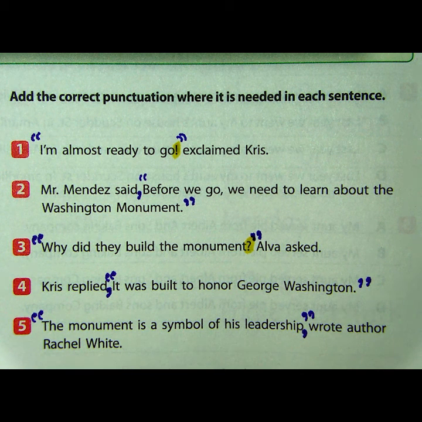Great job, guys. You have 4 examples. You're going to read. They are multiple choice, and you have to select the correct sentence that is using the quotation marks correctly. Let me know if you have any questions.